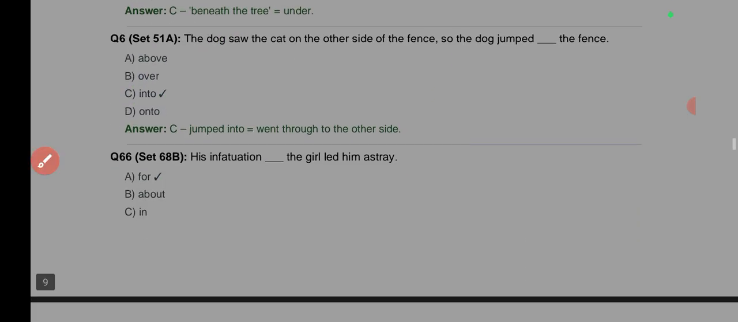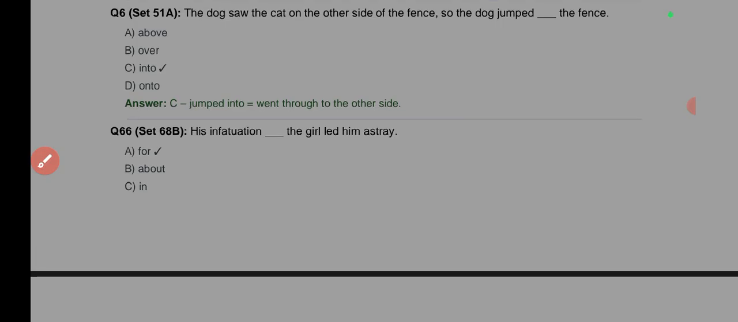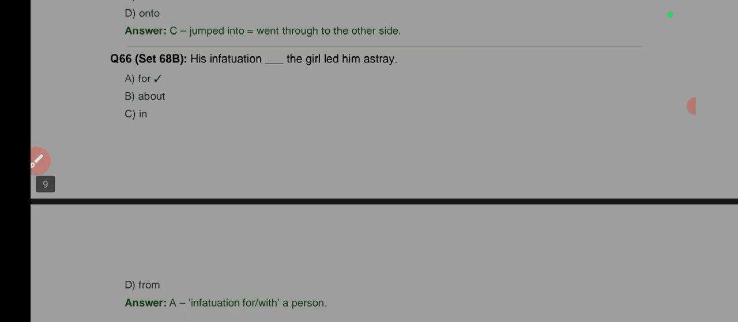Is infatuation dash the girl? Infatuation for a girl, or concupiscence, that's another word for infatuation. Concupiscence. Is infatuation for.